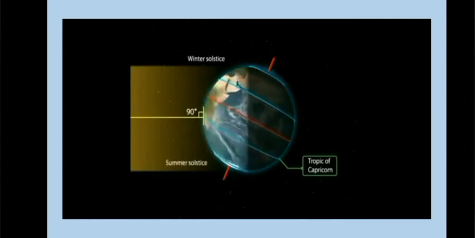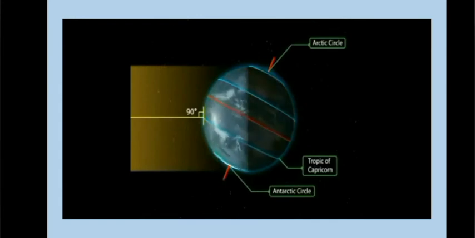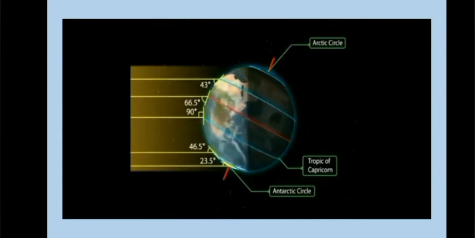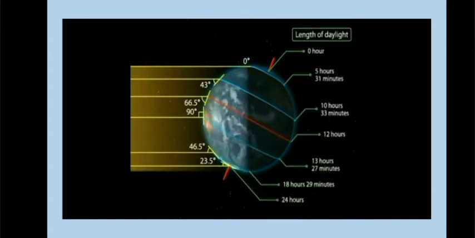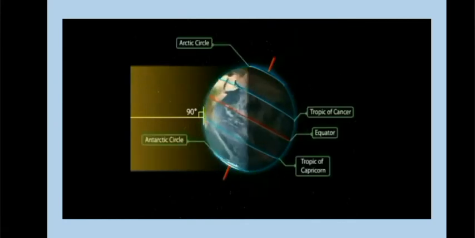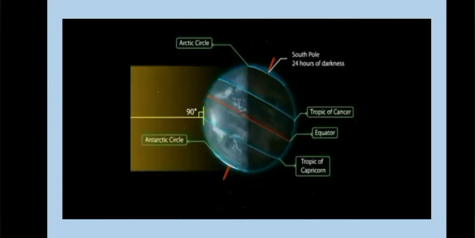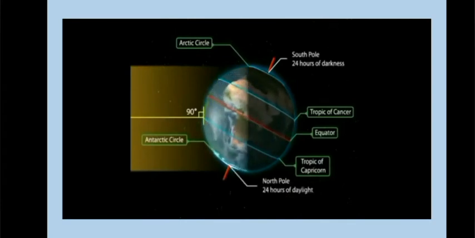On this day, the length of the daytime in the northern hemisphere is the shortest in the year, while that of the southern hemisphere is the largest in the year. And there are 24 hours of darkness at the Arctic Circle and 24 hours of daylight at the Antarctic Circle.